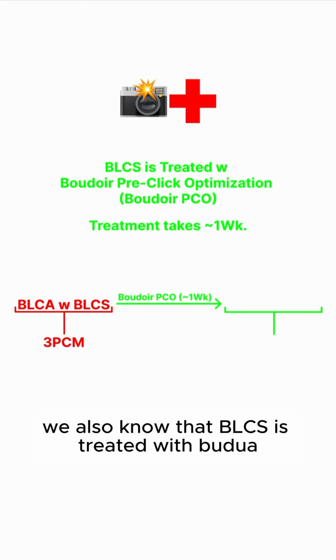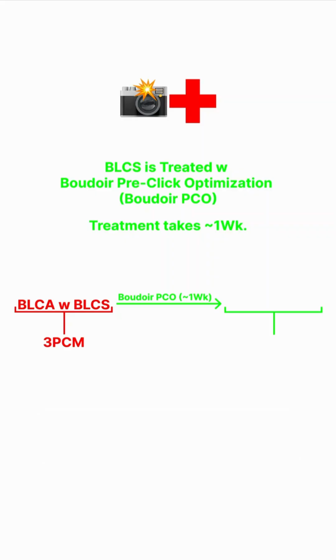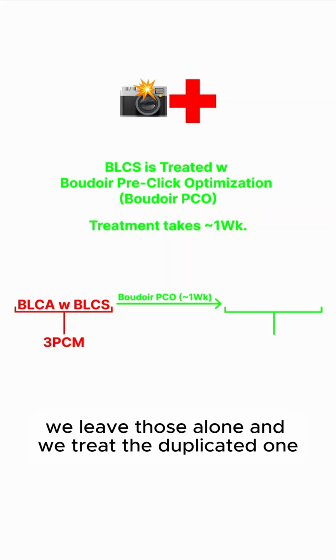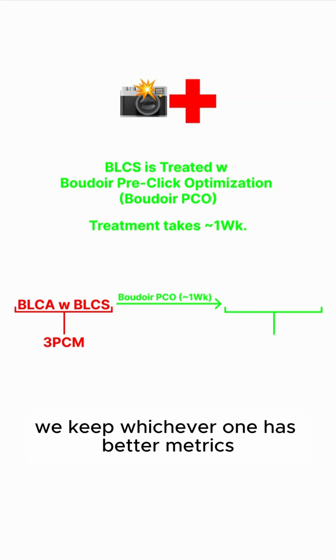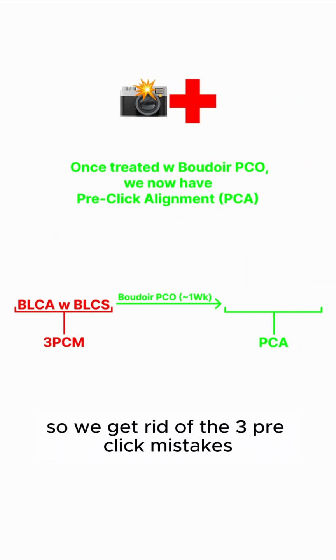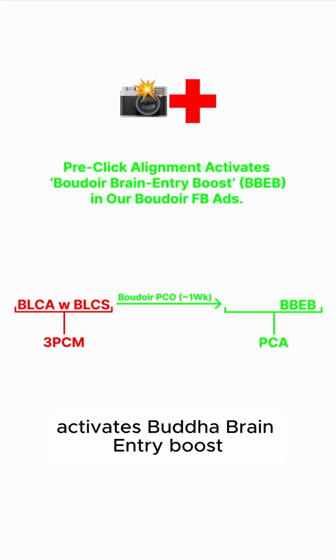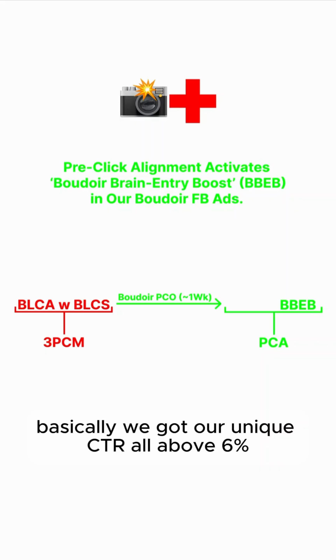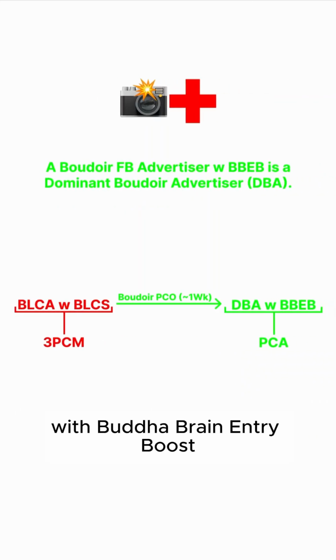We also know that BLCS is treated with Boudoir pre-click optimization, aka Boudoir Pico, and treatment takes about a week. That's where we duplicate the current Facebook ad or ads, we leave those alone and we treat the duplicated one. And after a week, we keep whichever one has better metrics. Now, once treated with Boudoir Pico, we now have pre-click alignment. So we get rid of the 3 pre-click mistakes, we achieve pre-click alignment. And pre-click alignment activates Boudoir brain entry boost in our Boudoir Facebook ads. Basically, we got our unique CTR all above 6%. And a Boudoir Facebook advertiser with Boudoir brain entry boost is a dominant Boudoir advertiser, a DBA.